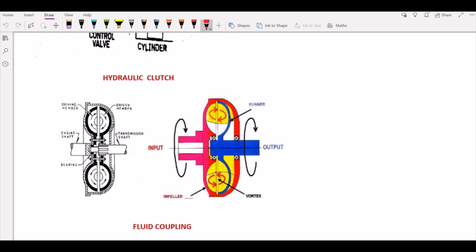So how does it basically work? As soon as you start your power transmission, the oil which is present is set into motion, which is released when your throttle has been opened.